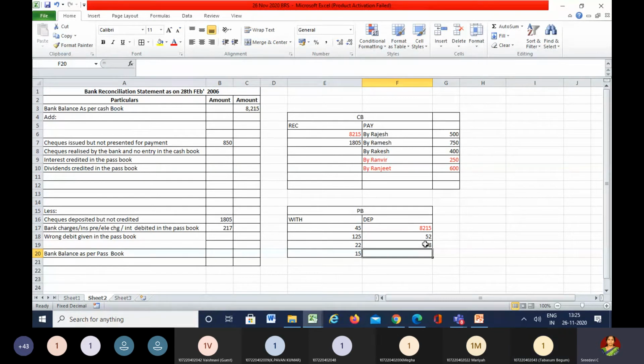Passbook add. The passbook is increased, right? So if the passbook is increased, what are we going to do? Add. Here I'm showing it separately because we already have 52 towards the interest and 148 towards the dividends. Then coming to two checks of rupees 3,000 each.